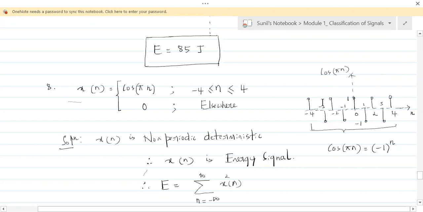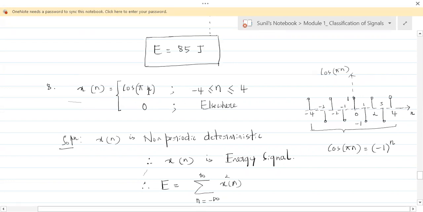How do we say this is non-periodic? Because here, this cos pi n is ranging only from -4 to +4. If the range was infinity, then we could have called this cos pi n the periodic signal. But here, since the range is finite, this comes to the category of non-periodic signal. And obviously this is deterministic. Cos pi n is mathematically expressible, and it's very much deterministic because we can determine all the values.